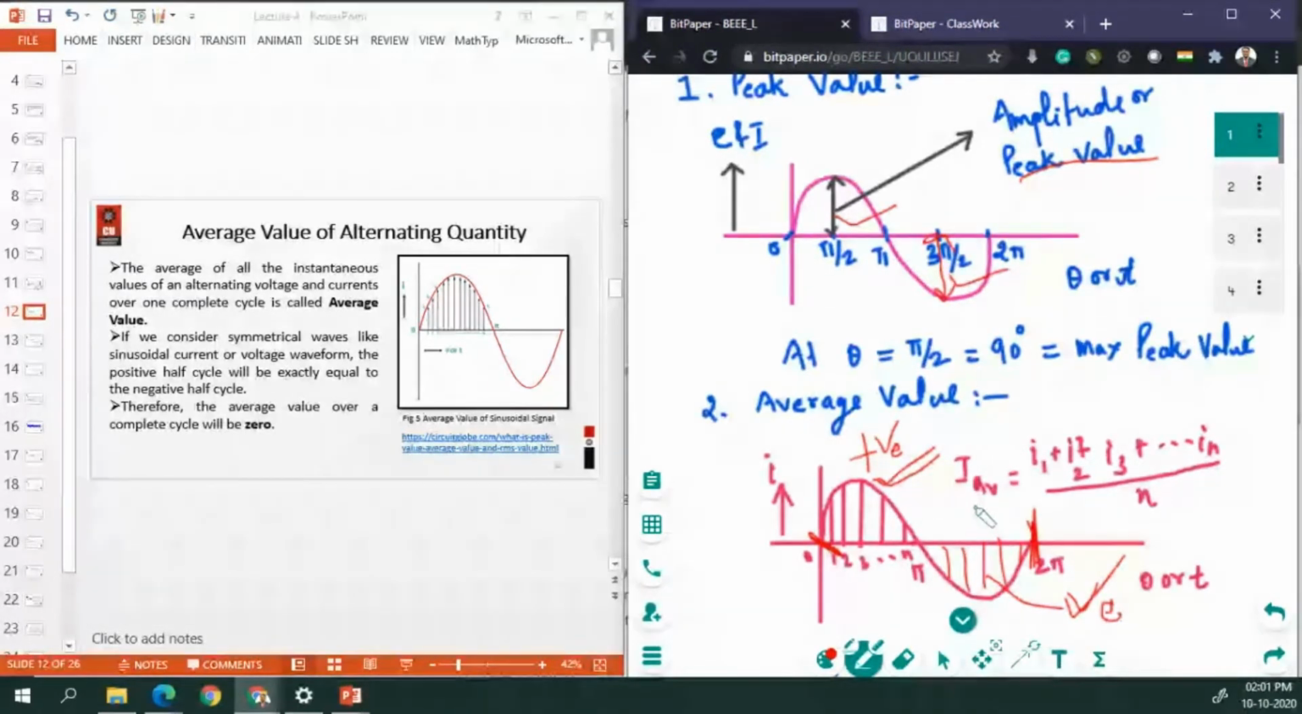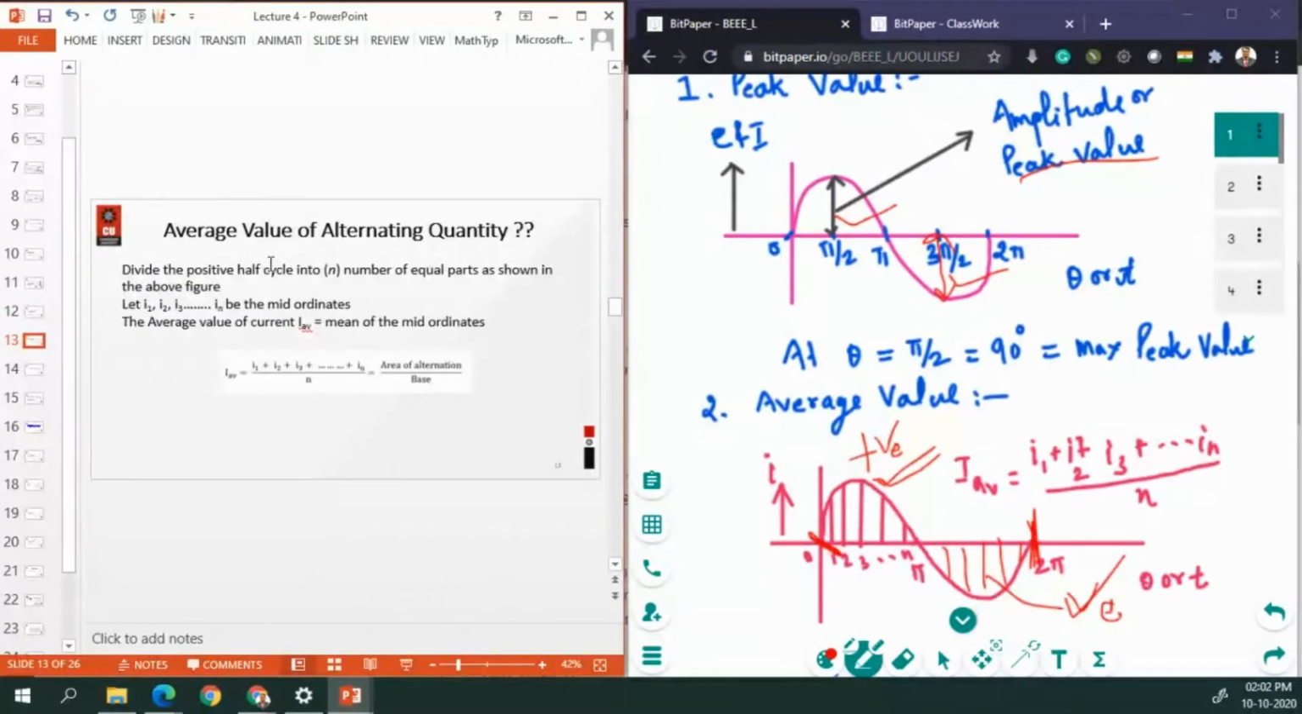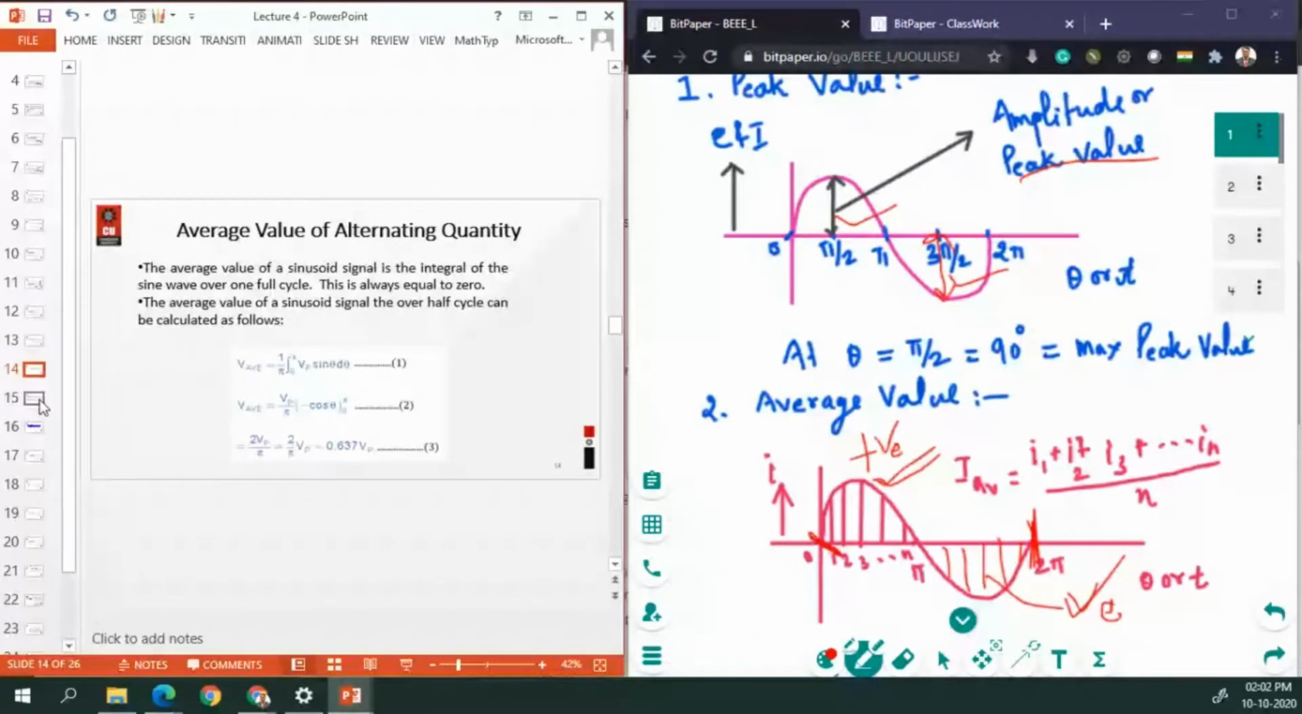Everyone understood? Any doubt regarding this average value? Write in the chat box. Okay, next is how to calculate this average value for an alternating quantity.